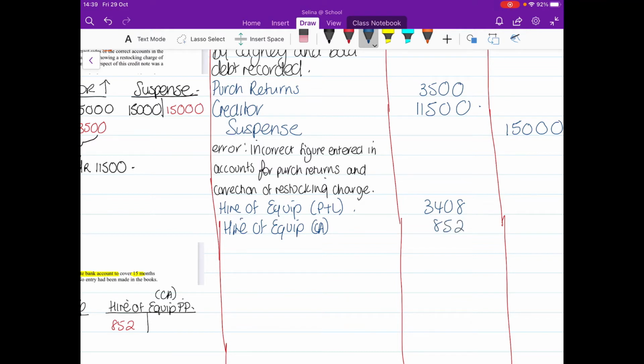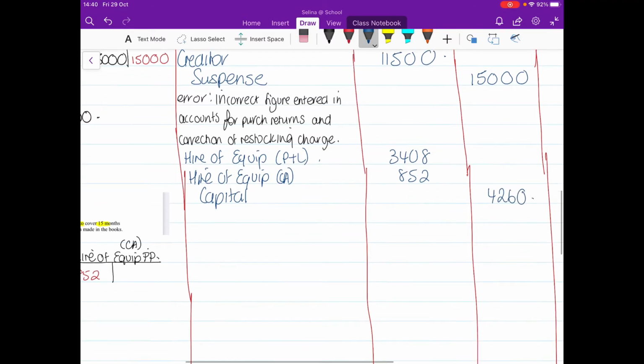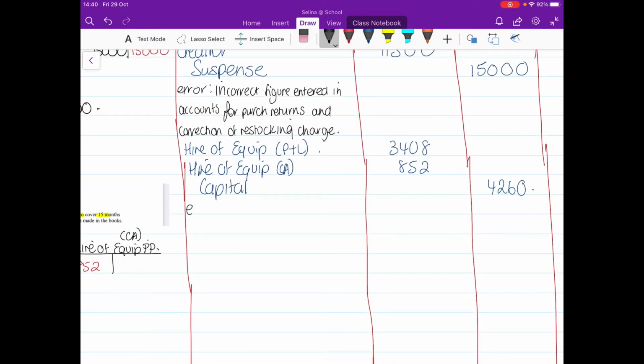Okay, and then I'm going to go capital is my third account. That's the full amount, €4,260. And then I'm going to go with a little explanation of what happened. Error, no entry made for capital introduced to the business. And that's that one done.